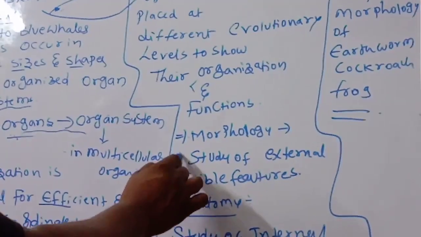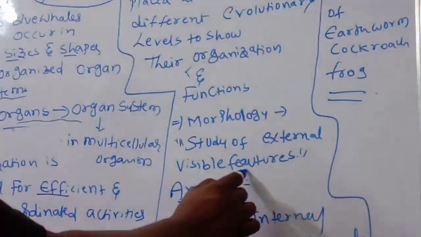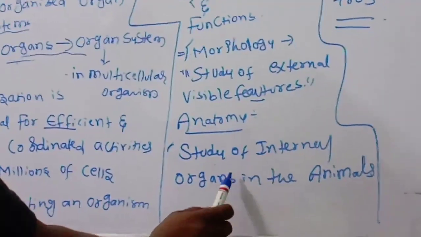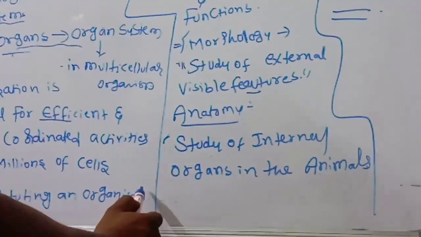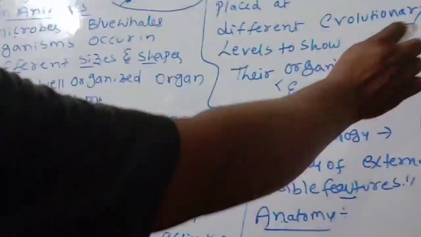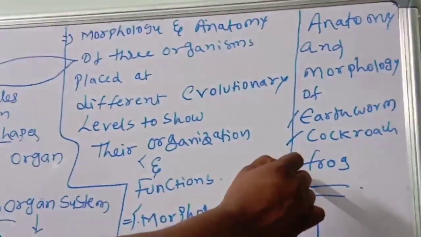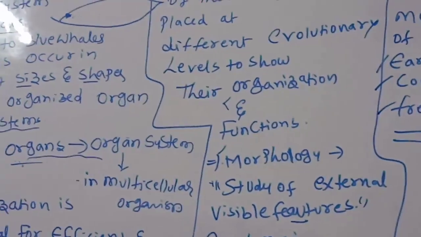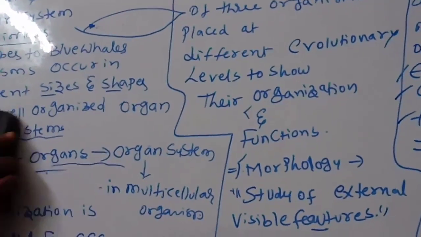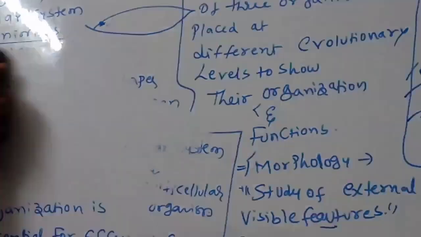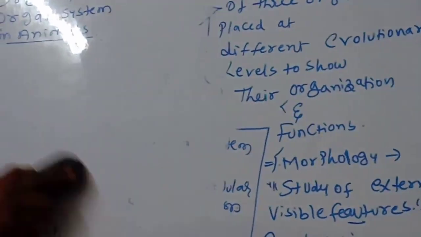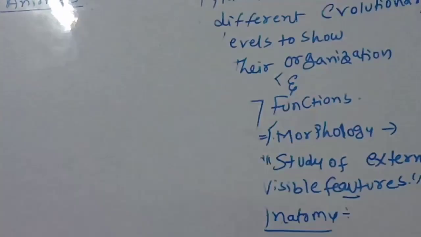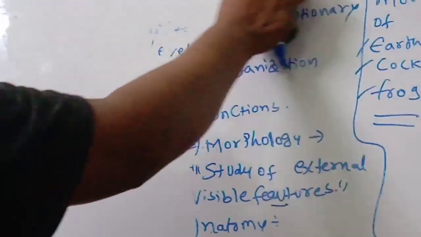So what is morphology? The study of external visible features is called morphology. What is anatomy? The study of internal organs in animals is called anatomy. So we are discussing the morphology and anatomy of earthworm, cockroach and frog in this chapter. Okay, children, now observe very carefully one by one. First we are going to discuss the complete details about earthworm.